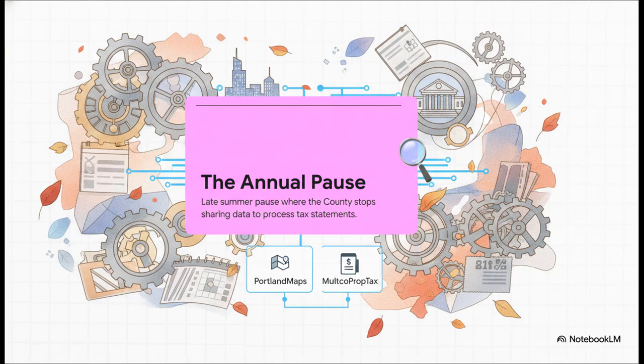And speaking of discrepancies, you definitely need to beware of the annual pause. Sometime in late summer or early fall, the county temporarily hits pause on sharing data with the city so they can finalize and process the annual tax statements. During this little window, the ownership and value data on Portland Maps can actually become outdated. So if you're doing your research in September or October, always cross-reference Portland Maps with Multnomah Prop Tax just to ensure you're looking at the freshest data possible.